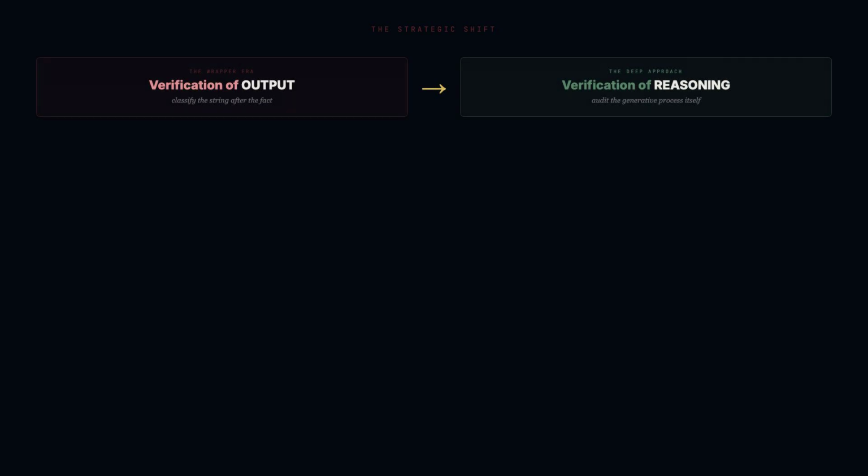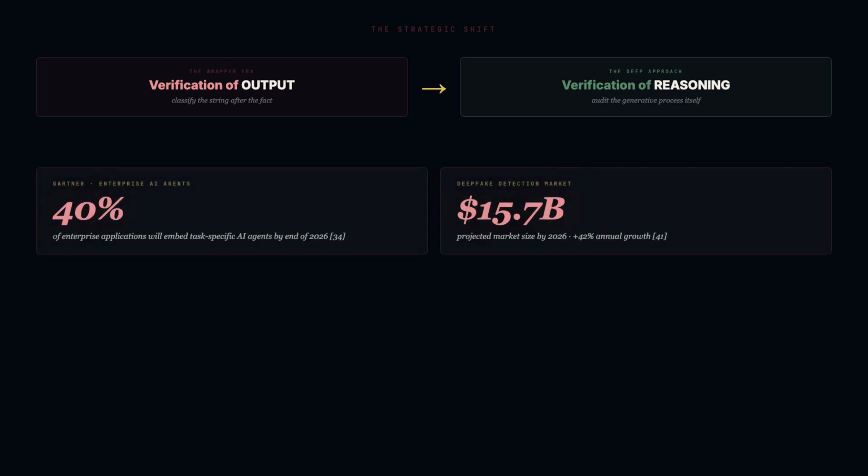Gartner predicts 40% of enterprise applications will embed task-specific AI agents by the end of 2026. The deepfake detection market is projected at $15.7 billion by the same year. As autonomous agents send emails, query databases, and execute code, the attack surface expands from text to identity to intent to action. The strategic shift is from verification of output to verification of reasoning.